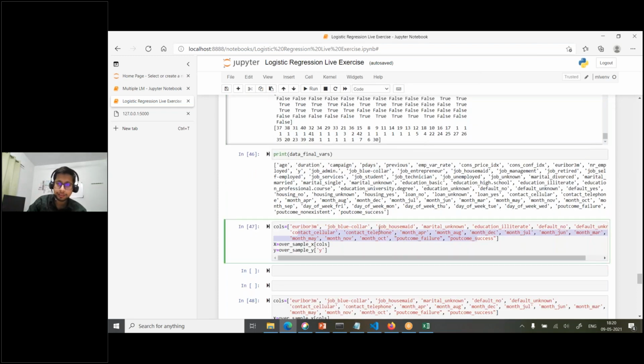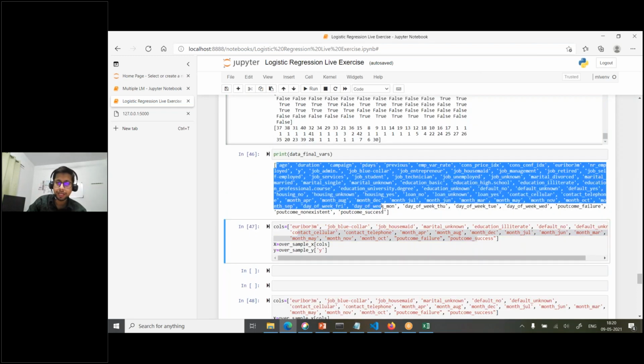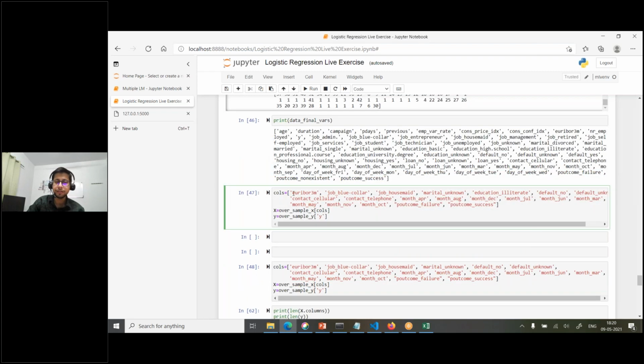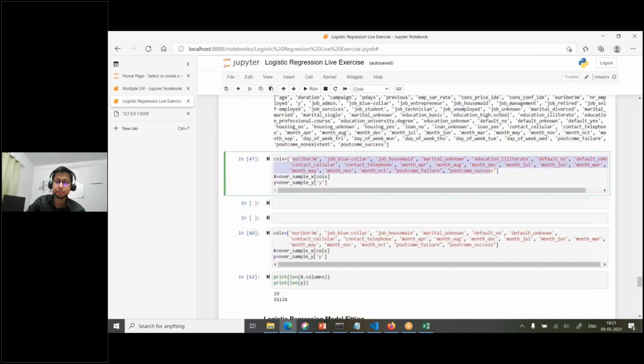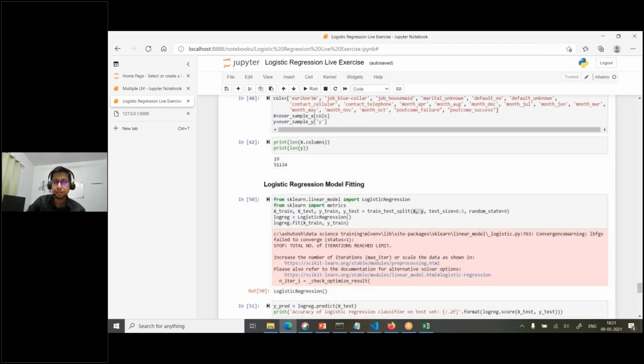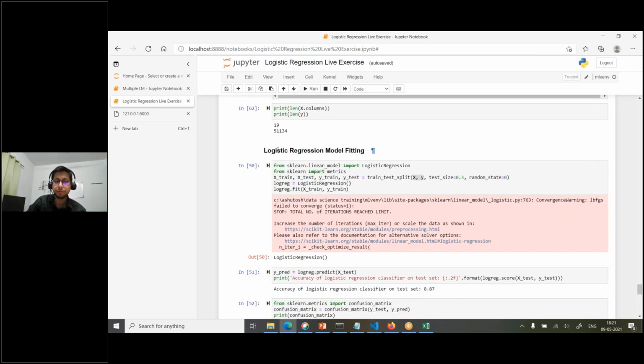Okay, how did I get this? I just manually wrote it. So this is the set of columns it has returned, and now you need to build the model with respect to these columns only, not with respect to all the columns. Now from here we start the logistic regression model building. So you need to import the logistic regression model, and you need to import the metrics, because you need to see how the model is performing.